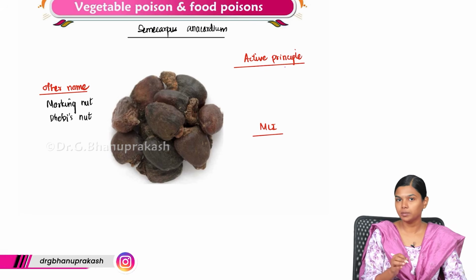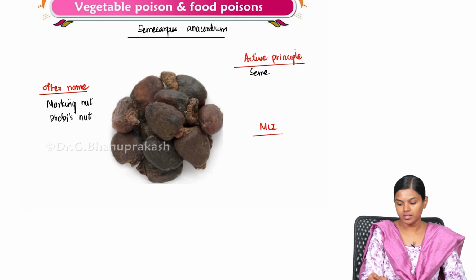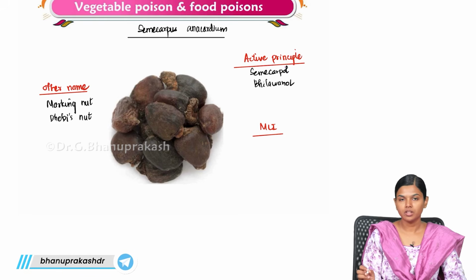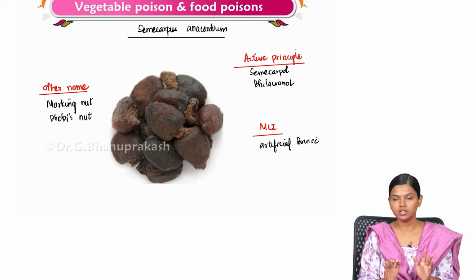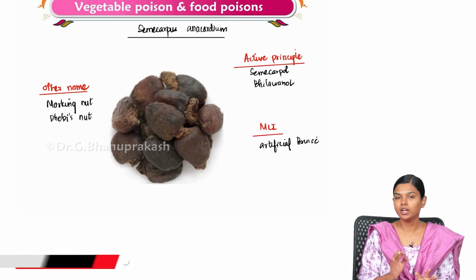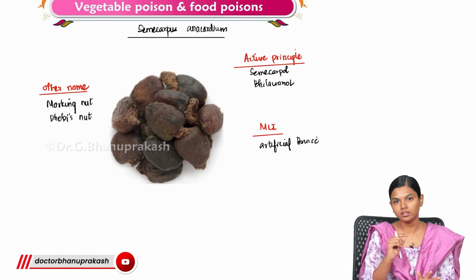And the active principles here are semecarpol and bhilawanol. So now the medico-legal importance of the semecarpol is that it is used for creating artificial bruises. This is the important thing about the Semecarpus anacardium. Usually it is used by the dhobis to mark the cloths.